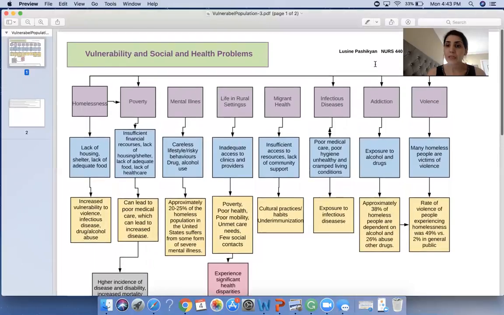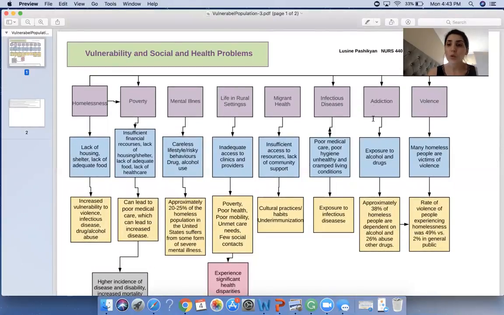Next, I have addiction, alcohol and drug abuse. According to the Substance Abuse and Mental Health Services Administration, approximately 38% of homeless people are dependent on alcohol, and 26% use some kind of drug. These are the statistics.